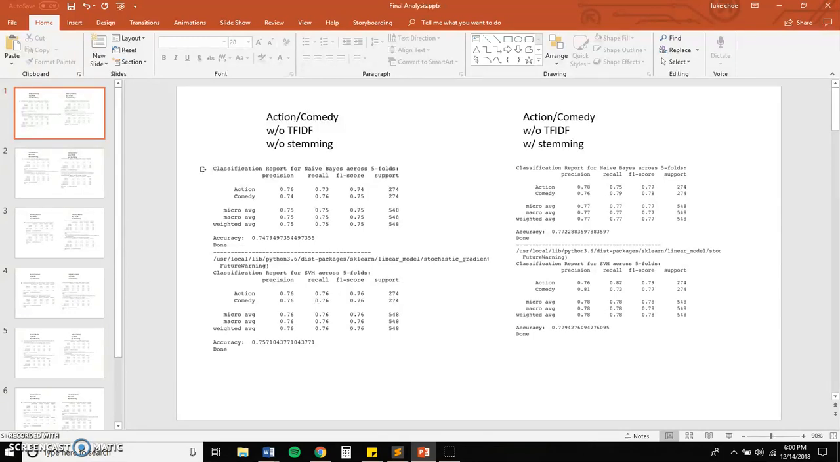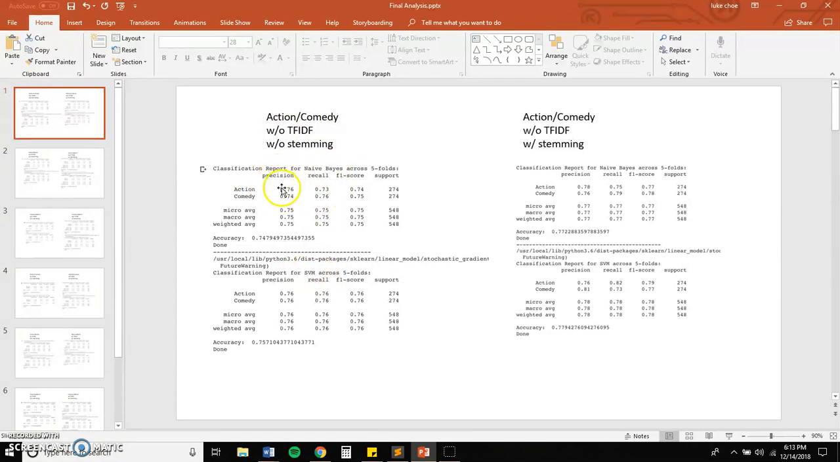To further improve our accuracy, we looked into TF-IDF transformations on our dataset. The TF-IDF algorithm weighs the frequency of a word in a document and how significant that term is within an entire collection of documents. This chart on the left represents the first category, without TF-IDF and without stemming. So we decided to try to categorize and classify movies based on their scripts between action and comedy, and we did this through naive Bayes the first time and then SVM the second time.